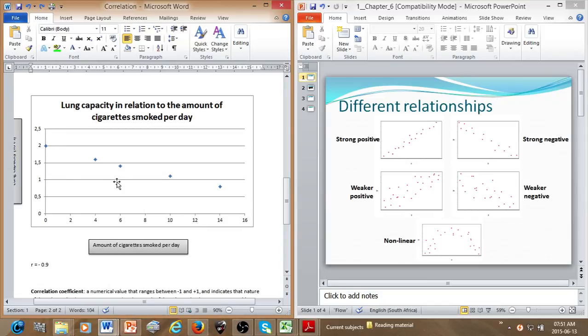So therefore, this is a negative relationship, since as the progress in one variable increases, the progress in the other variable will decrease.